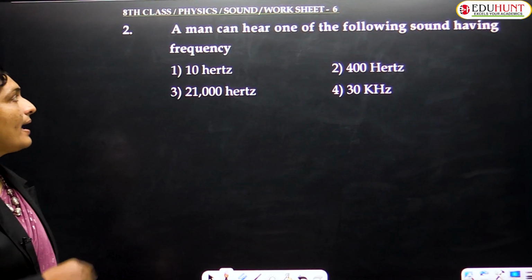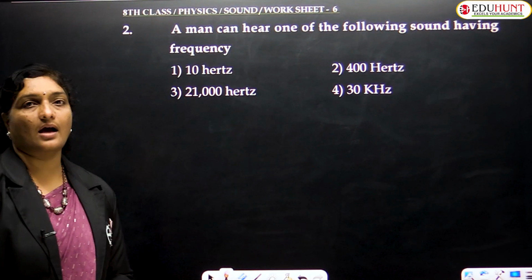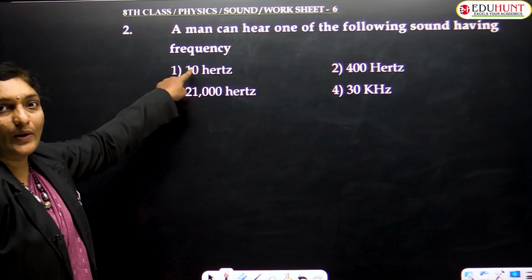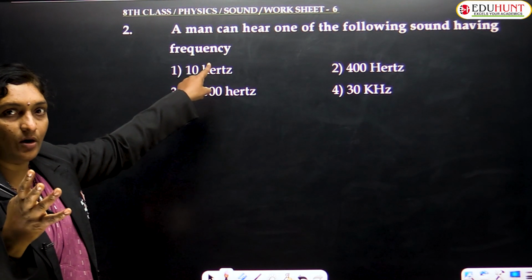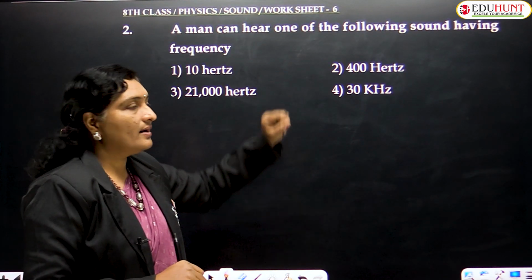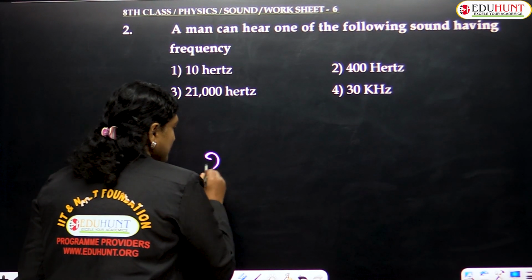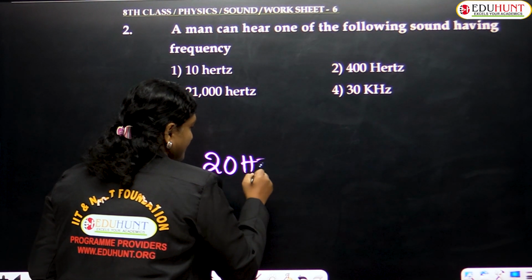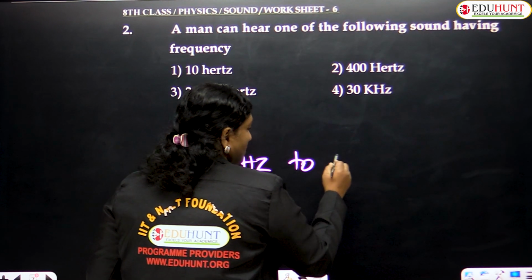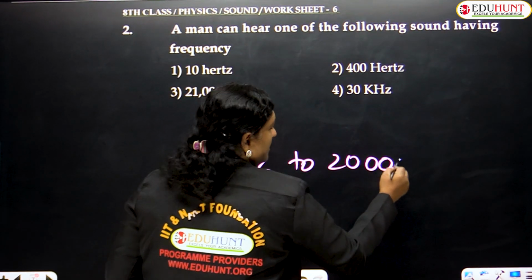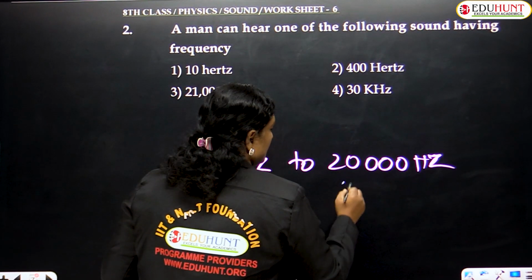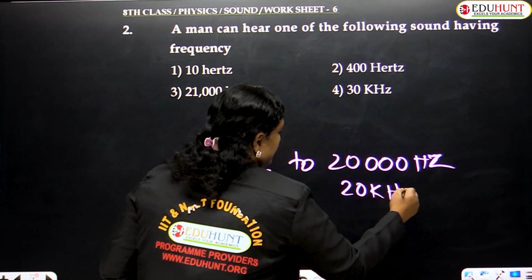Second question. A man can hear one of the following sounds having how much? Below 20 Hz, the normal person cannot hear, like 400 Hz. So what I told you is the audible range is between 20 Hz to 20,000 Hz or 20 kilohertz. So let us check it out.